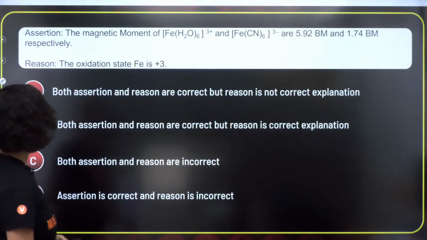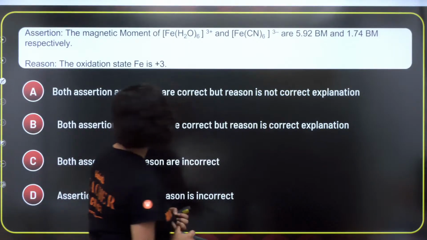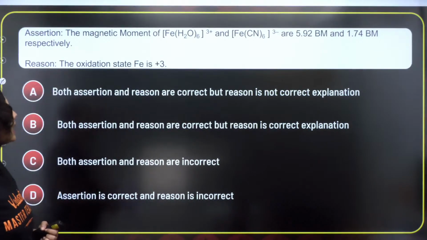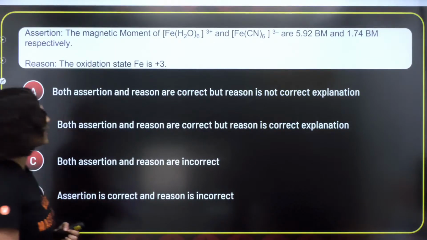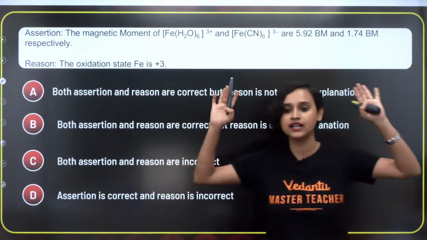Very good. Now, the magnetic moment of [Fe(H2O)6]3+ and [Fe(CN)6]3- are 5.92 Bohr magneton. Okay, let's solve it.